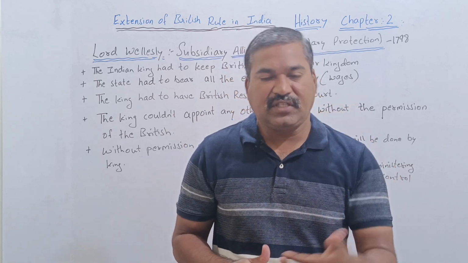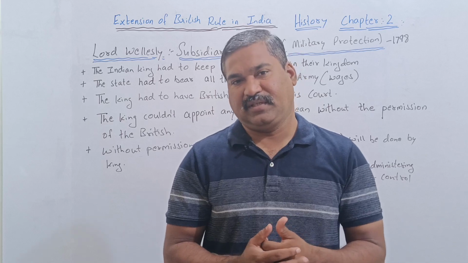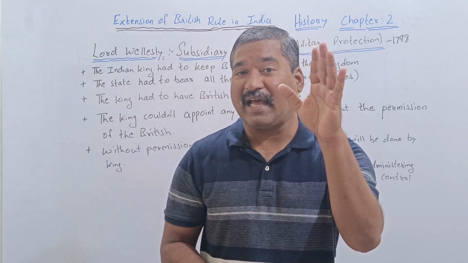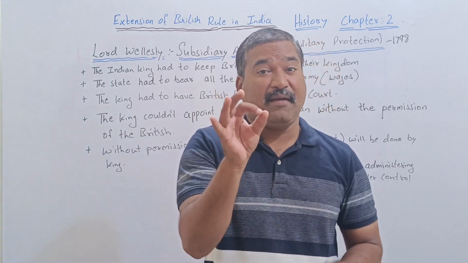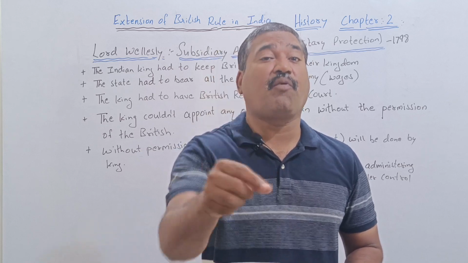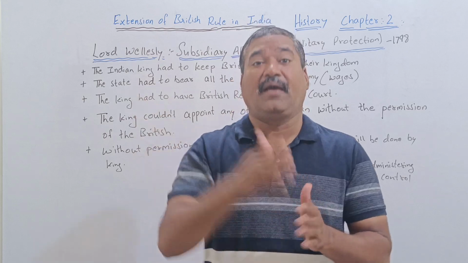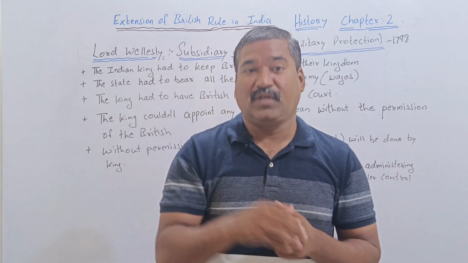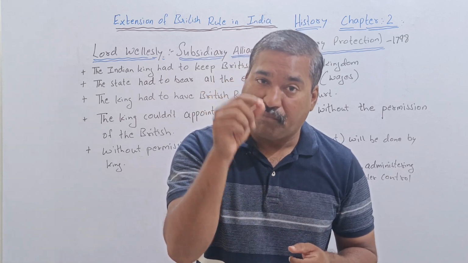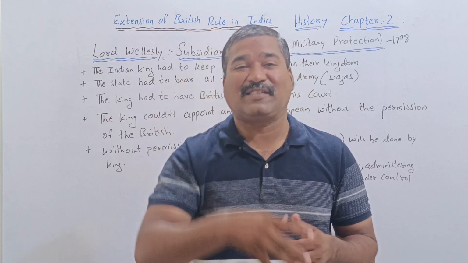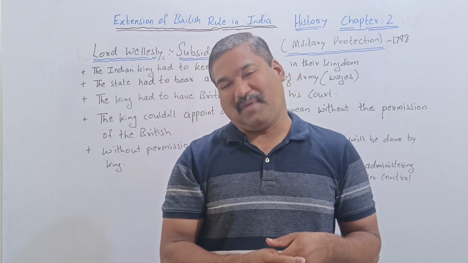Now these two policies also helped the British, and the major policy was the subsidiary alliance, where the Marathas, or rather the Peshwa, by the wrong step he took, caused them to lose themselves under the hands of whom? Under the hands of the British.